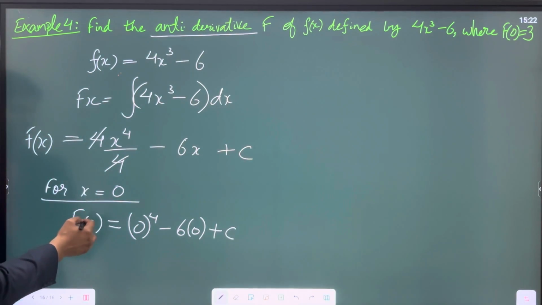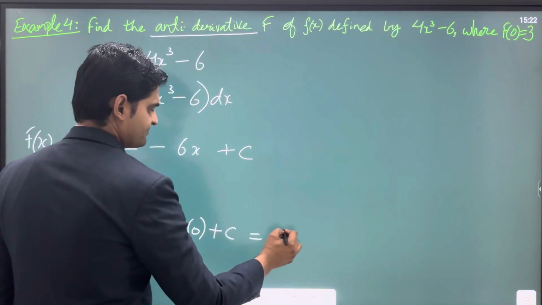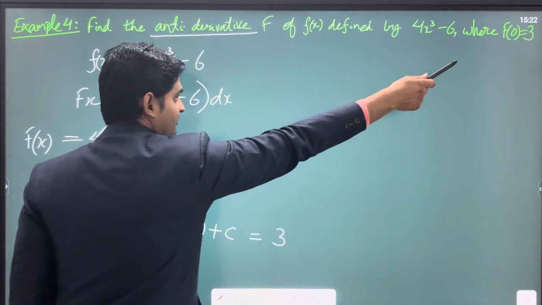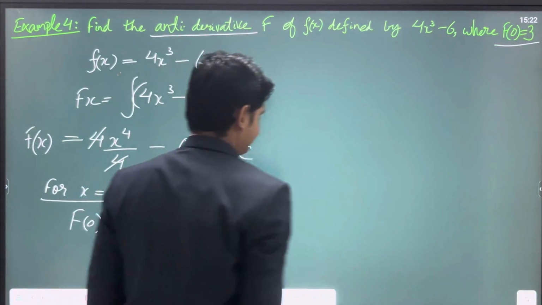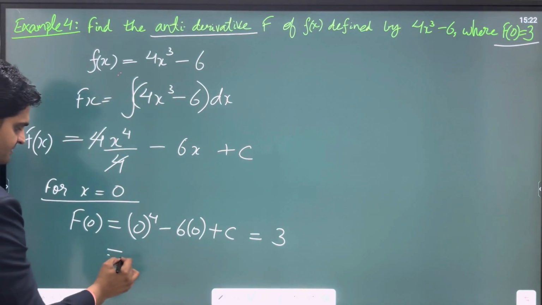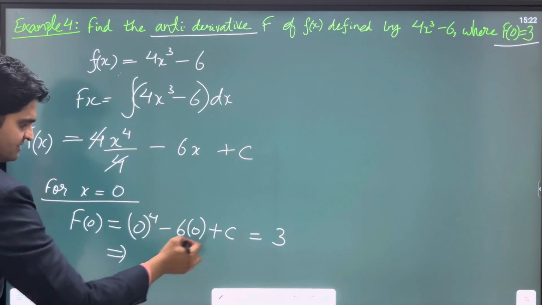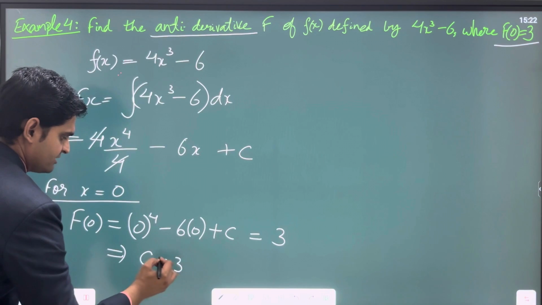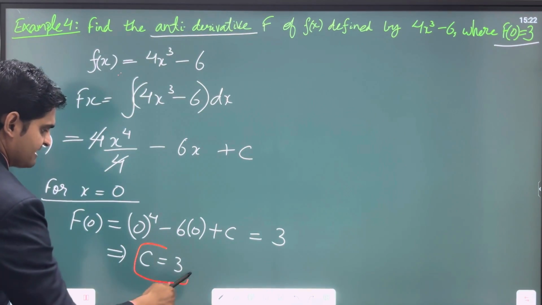And they told me that the value of f of 0 is 3. So 0, then again 0, just c remains. So c is equal to 3. So this is what I get, that my c is 3.